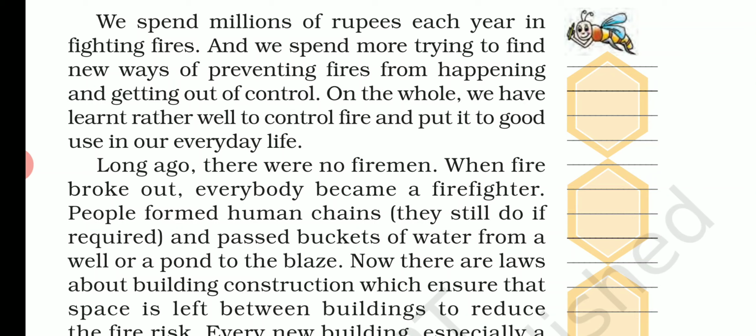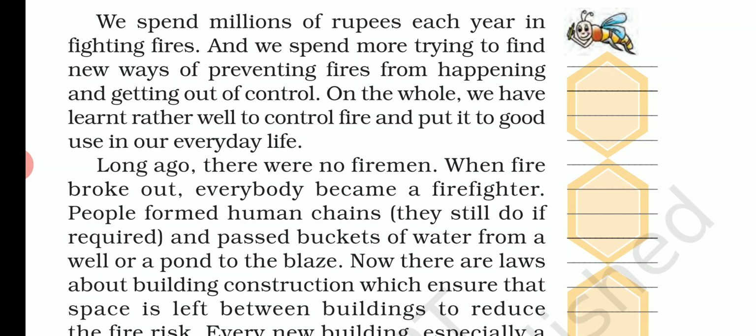Long ago, there were no firemen. It's a time when there were no firemen, no fire extinguishers. Then what happened? How did we used to control the fire? When fire broke out, everybody became a firefighter. So wherever fire broke out in the old times, all the men became firefighters. People formed human chains. They still do if required.